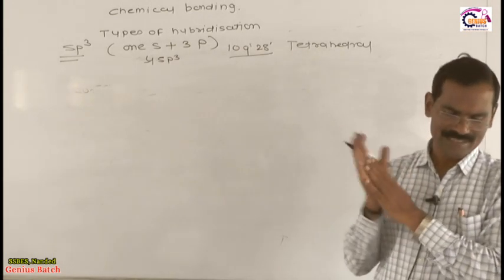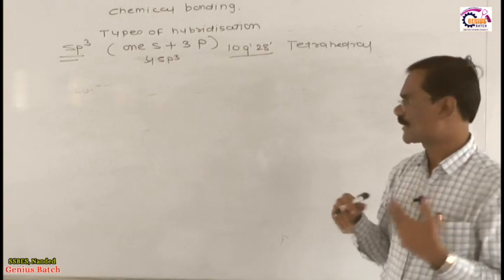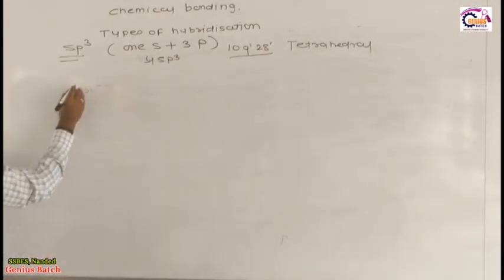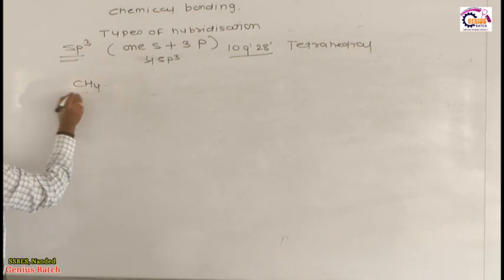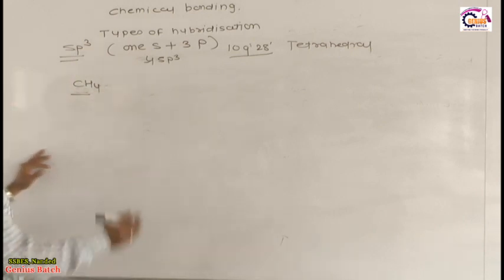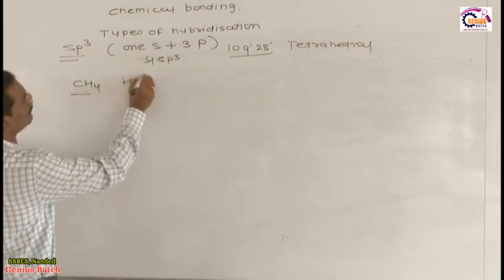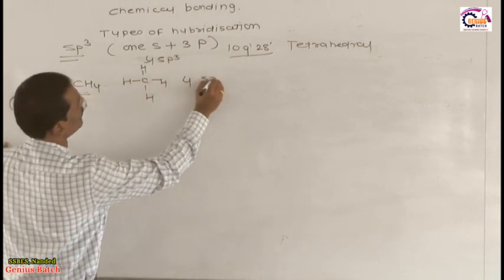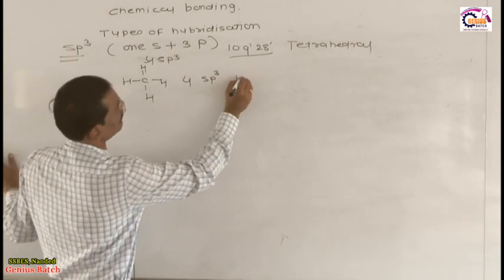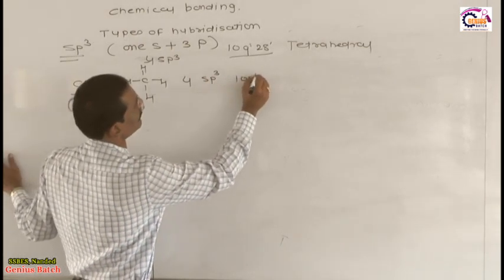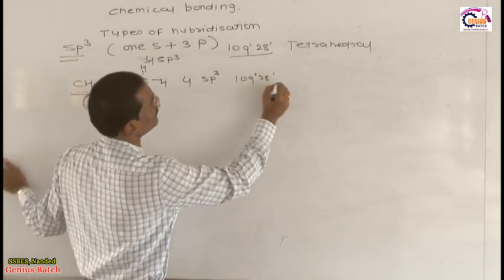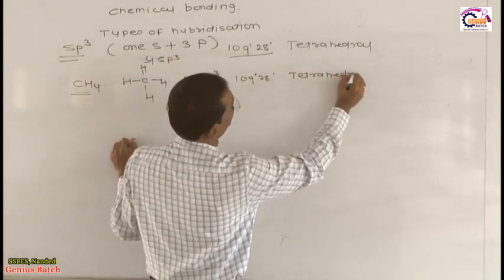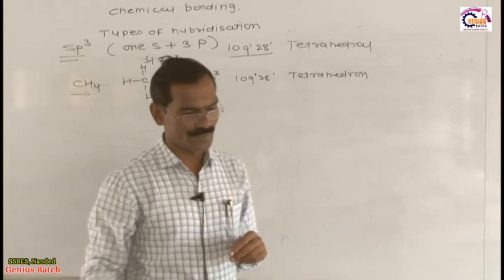I will give you the first example of this sp3 hybridization. For example, the methane molecule. You know very well, in methane, around the carbon atom 4 sigma bonds are present. Therefore hybridization is sp3, bond angle 109 degree 28 minute, and geometry is tetrahedron.